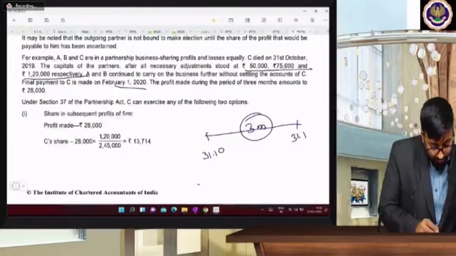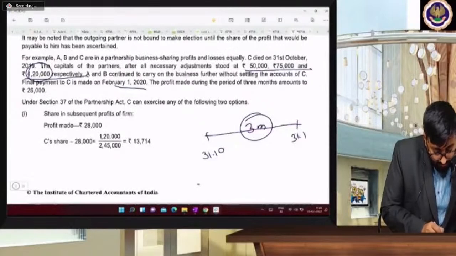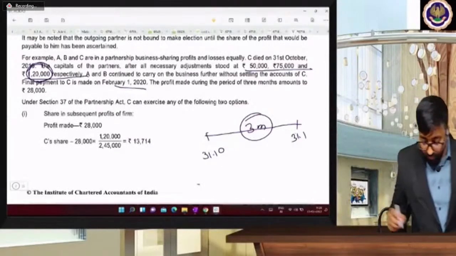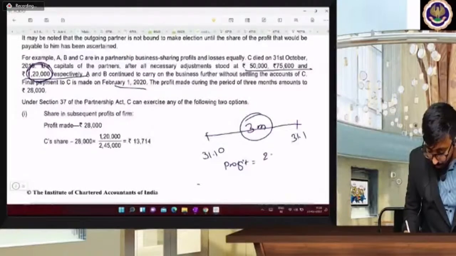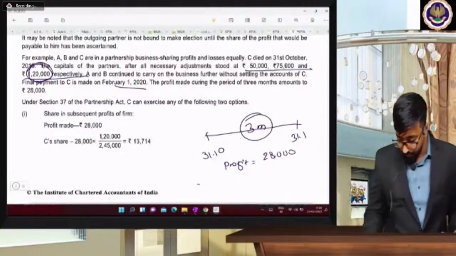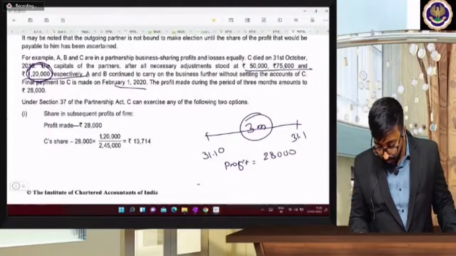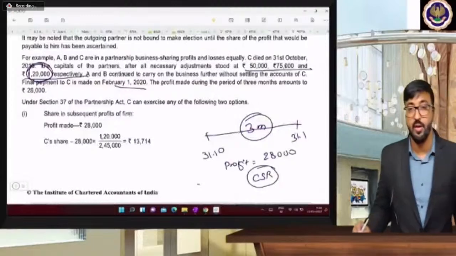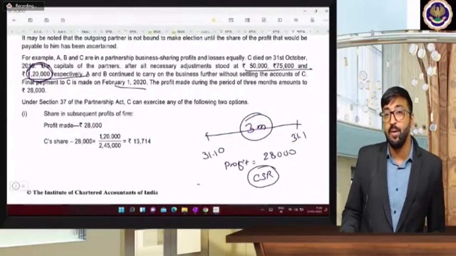So who died, beta? C died. Okay. So what is the profit that you earned in these 3 months? You earned 28,000, and you are going to divide it in the capital sharing ratio.